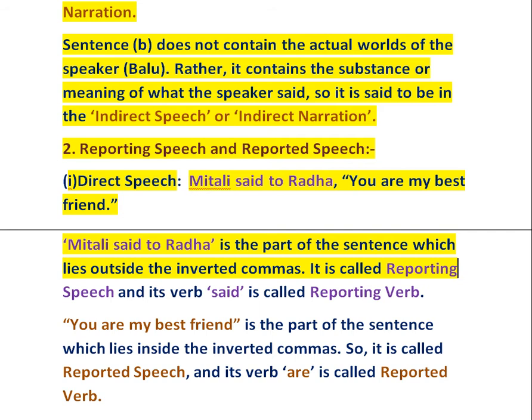Hence, it is called reporting speech, and its verb said is called reporting verb.